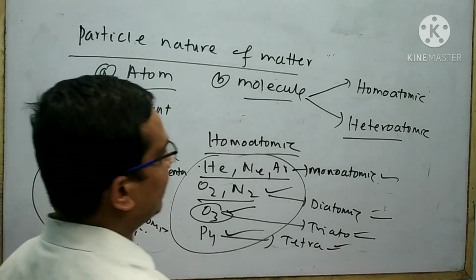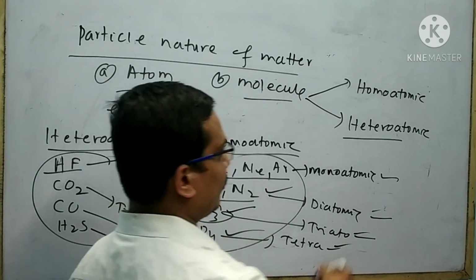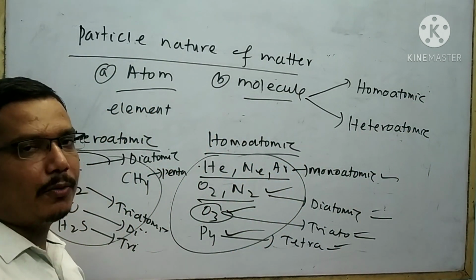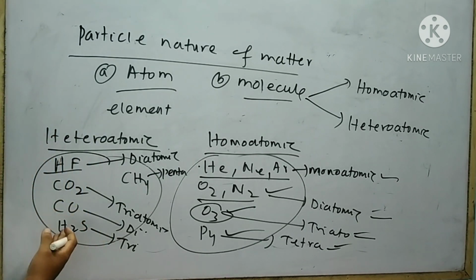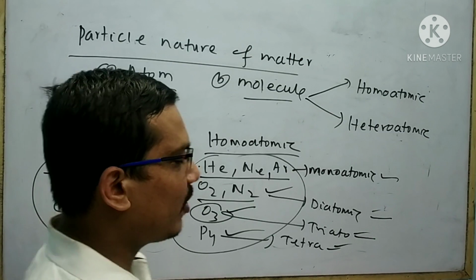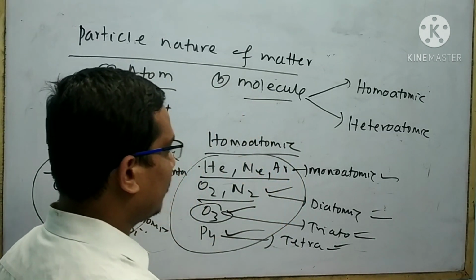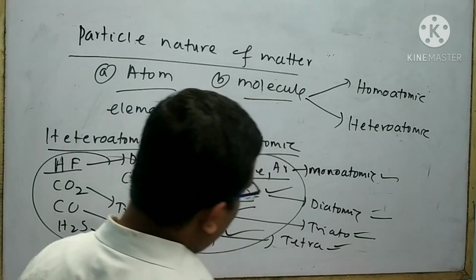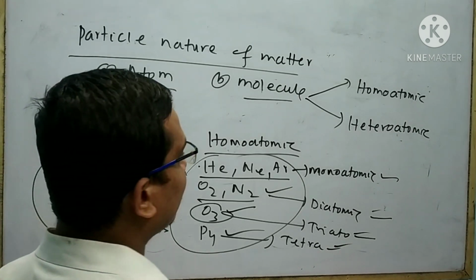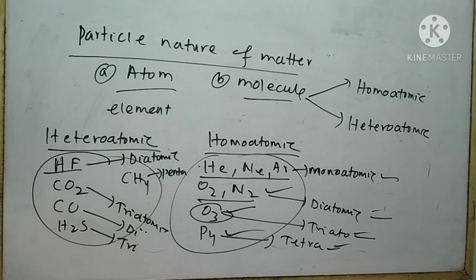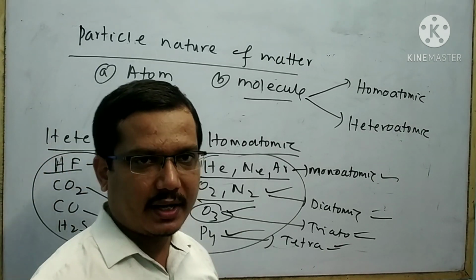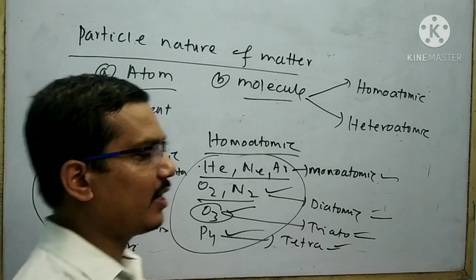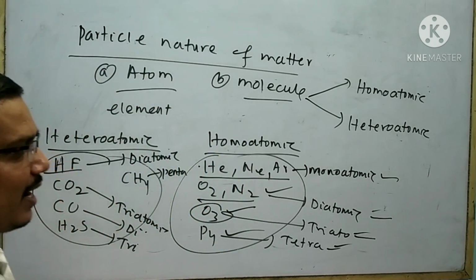From this discussion, it is clear that molecule is divided into two types. One is your homoatomic, second is your heteroatomic. These are examples of homoatomic molecule. These are examples of heteroatomic molecule. Homoatomic molecule is again classified into different types, such as number 1 is your monoatomic, number 2 is your diatomic, number 3 is your triatomic, number 4 is your tetraatomic molecule. Similarly, heteroatomic molecules are also classified into different types, such as diatomic, next is your triatomic, next is your tetraatomic, pentaatomic, like that.